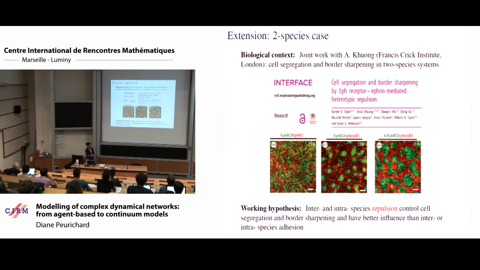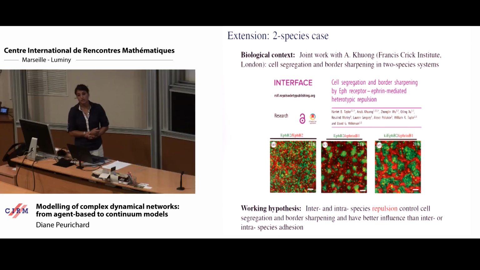So what we did afterwards with this model was that the biologists came to us and said, okay, maybe we could use this model to explain segregation in biological systems.